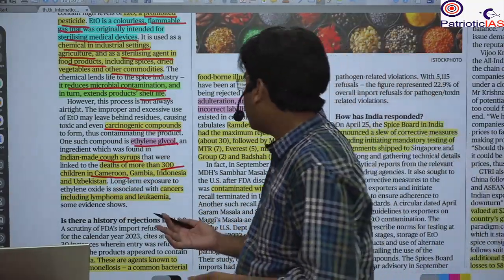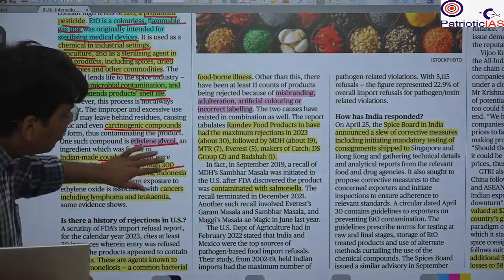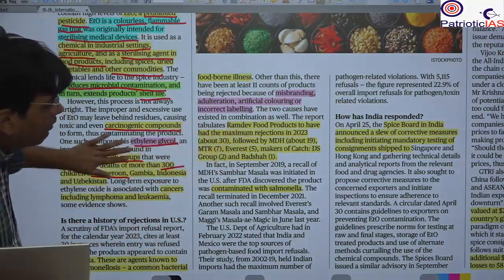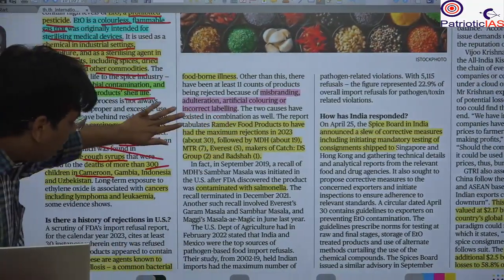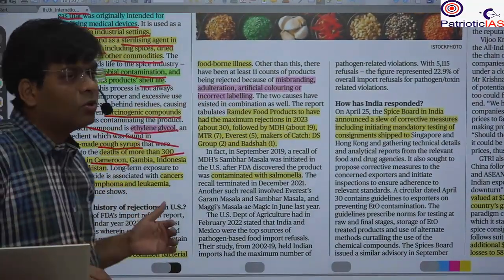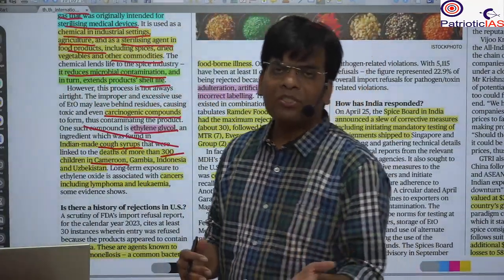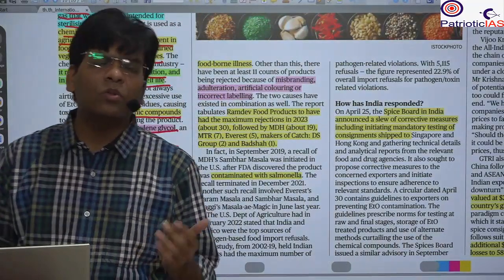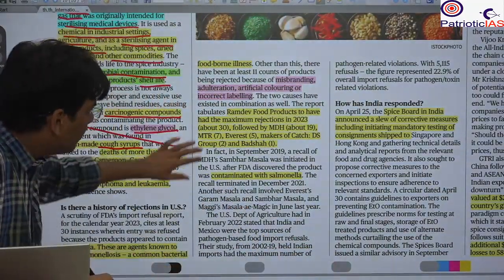Why is this happening? Despite having the Food Safety and Standards Authority and other such regulators at the state level, why are we not able to test in India? Why do we give them permission for export or to enter into the market? Why? Because we lack many things.